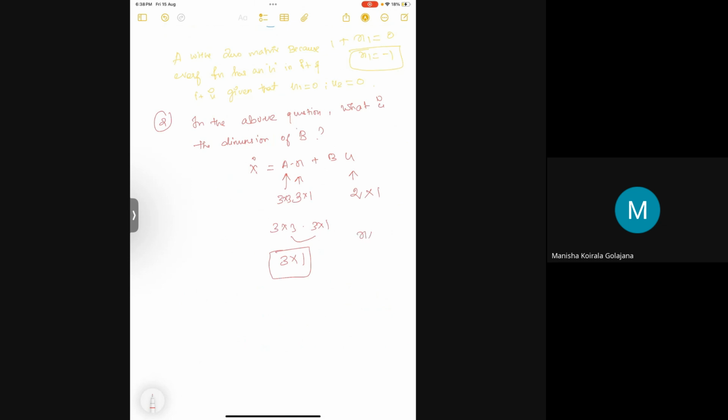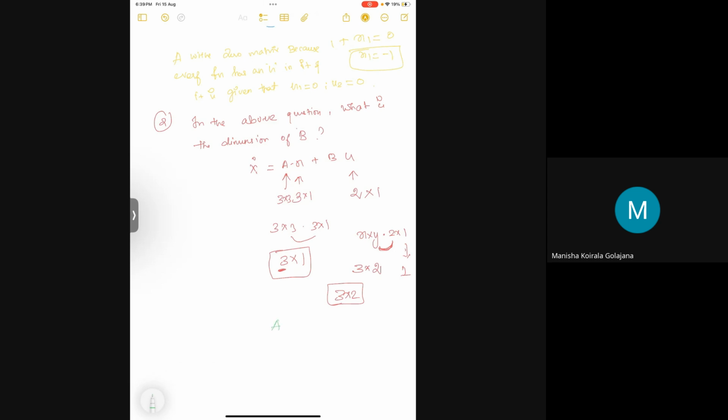So it is x cross y times 2 cross 1, and the result comes from the outer dimensions. To nullify, the inner dimensions should be the same, so y should be 2, and the outer you should get 3. So it should be 3. So this will be a 3 cross 2 matrix. If you didn't follow, I will tell it again.